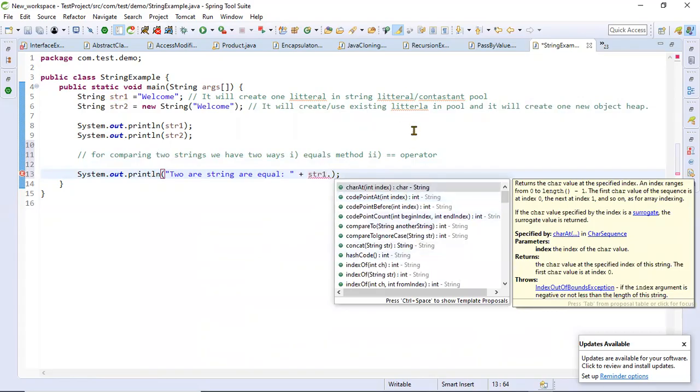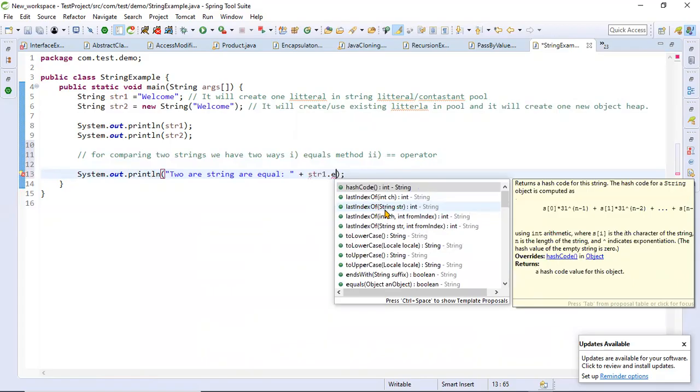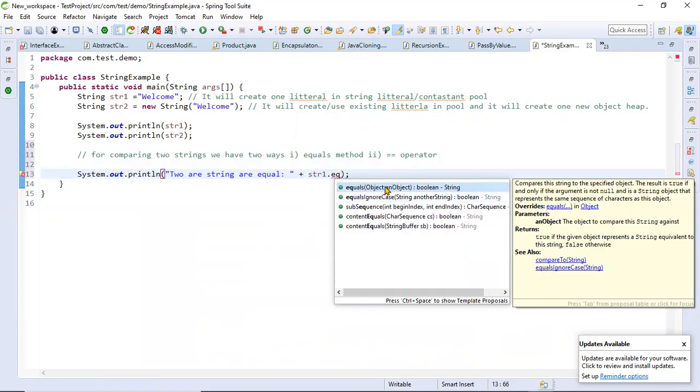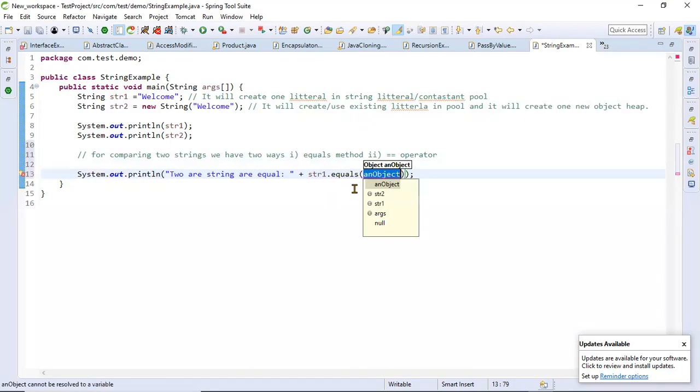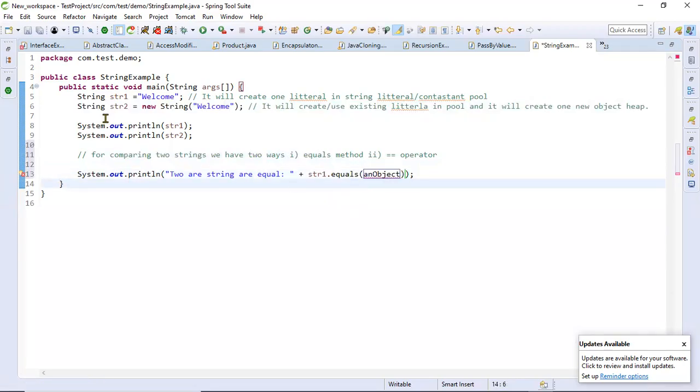I'll talk about all of them at a very high level. There is an equals method, and equals will accept another object. We have another object, str2, so you can put that.